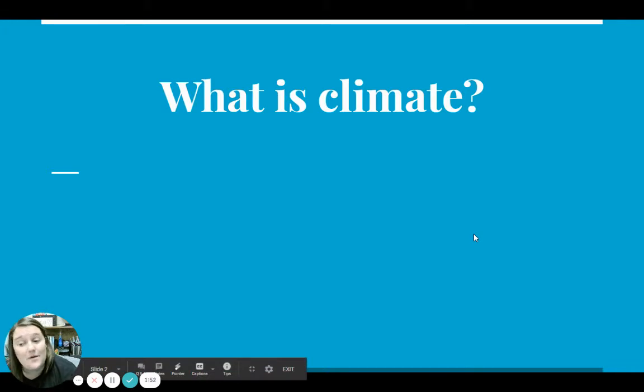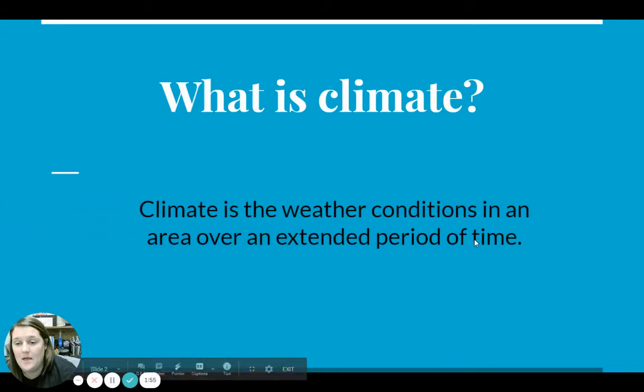What is climate? We have looked at this before, okay? But remember, it is just the weather conditions in an area over an extended period of time. So in Ohio, we have 4 seasons. Our winters are cold. Our summers are warm. Spring and fall are kind of in the middle. That is our climate. How is our climate different from what it would be in South Sudan, like you're reading about in A Long Walk to Water, or in the rainforest, or closer to the equator, or further from the equator? How's our climate different from Antarctica?